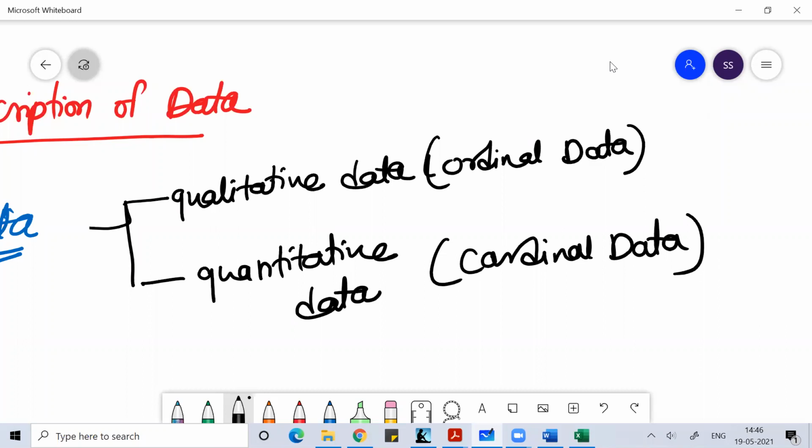In quantitative data, you can study the binary system or the hexadecimal system as well, so that is included in this. It should consist of symbols from our decimal system. Those are called quantitative data. And qualitative data is data which is either expressed in the form of alphabets, or it can be alphanumeric, consisting of certain digits and alphabets. Those we call qualitative data.